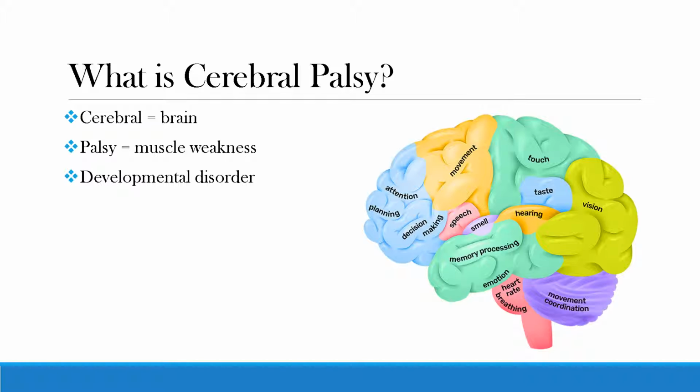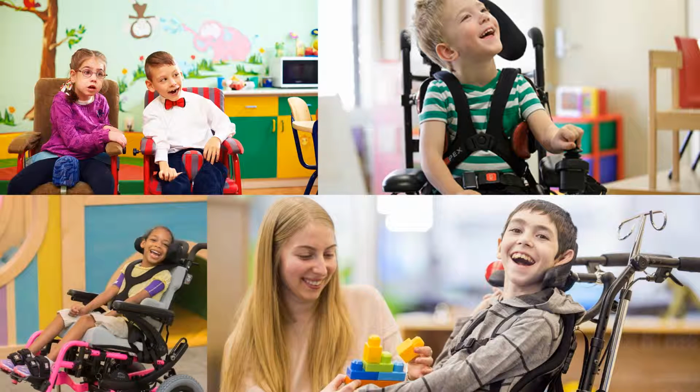In this presentation, I'm going to review some statistics about the illness, then describe the various different types, risk factors, causes, and helpful treatments. Here are some pictures to help visualize what CP might look like in young children.